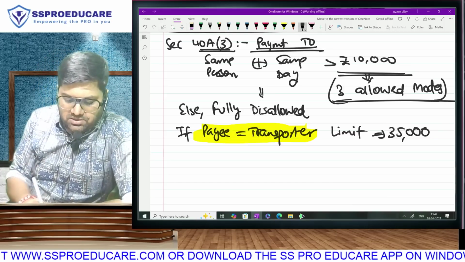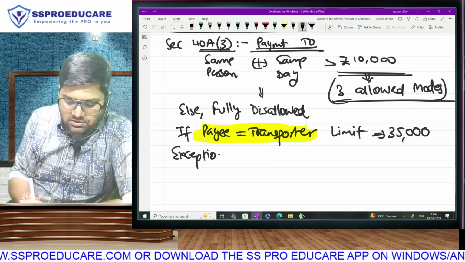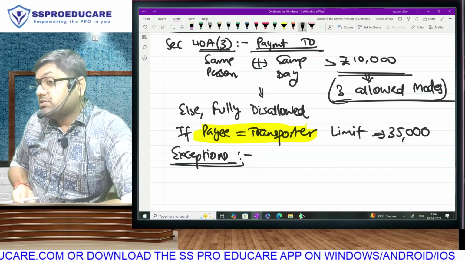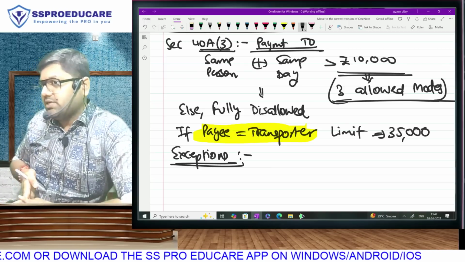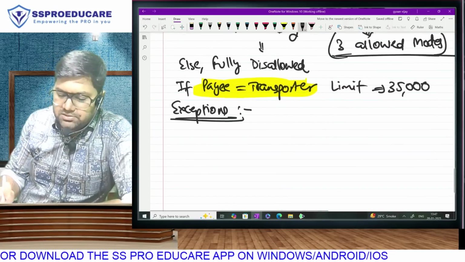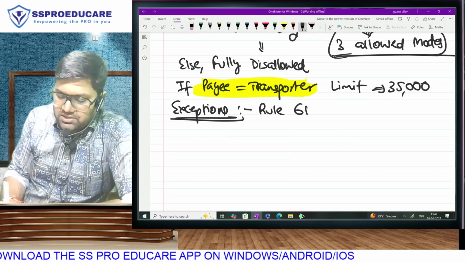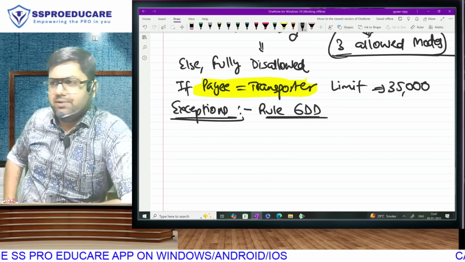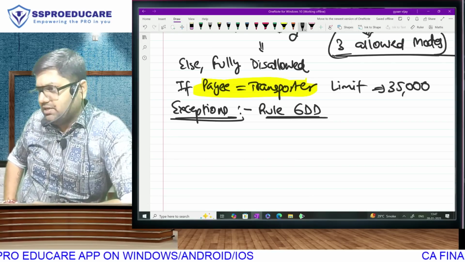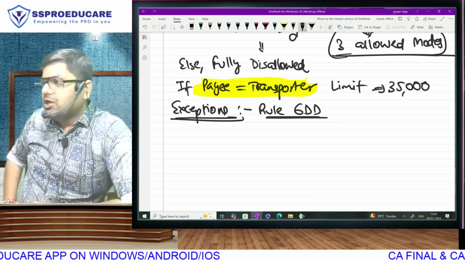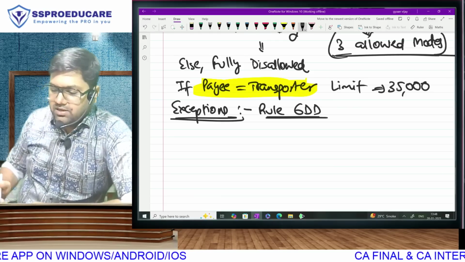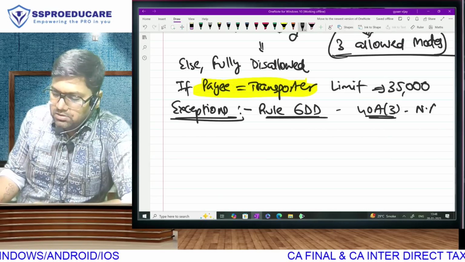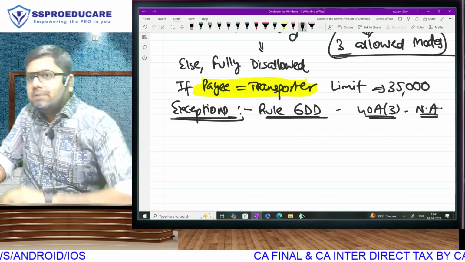Now they have given us some exceptions. In that exam question which always comes, some of the questions are on these exceptions. Exceptions are given in Rule 6DD. Ladies and gentlemen, income tax rules are not made by Parliament. They are made by CBDT. Rules we don't have to study, but once in a while we do. Rule 6DD has given exceptions where 40A(3) is not applicable. Exception means that only, no?